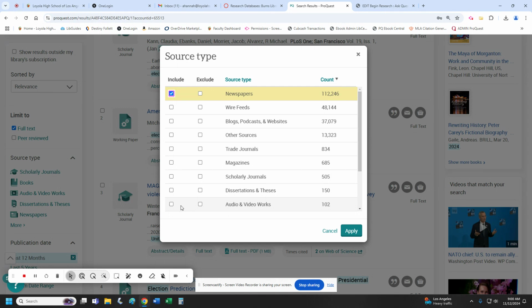Because you could get podcasts on just random people. They could also be journalists, but you don't want to have a lot of that yet, unless you're specifically looking for those types of sources. Okay, so we're going to leave it alone that we want it to be newspapers.